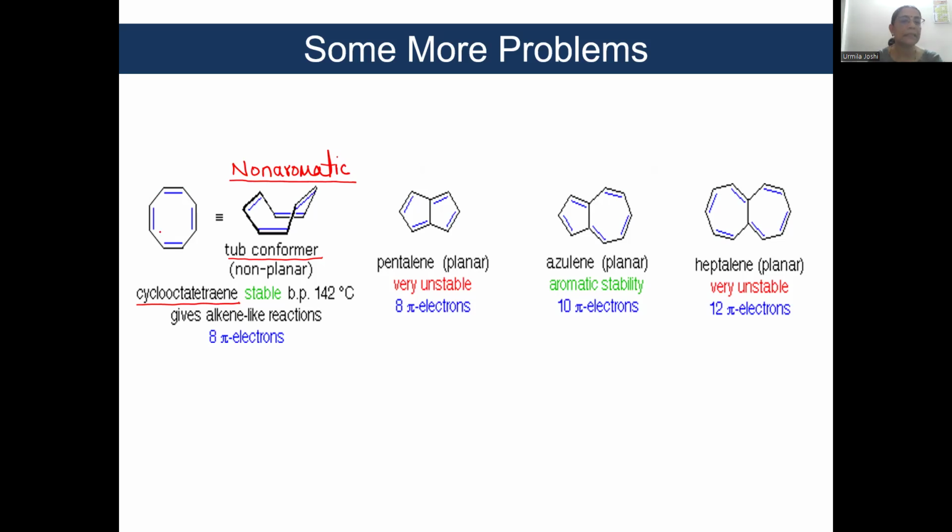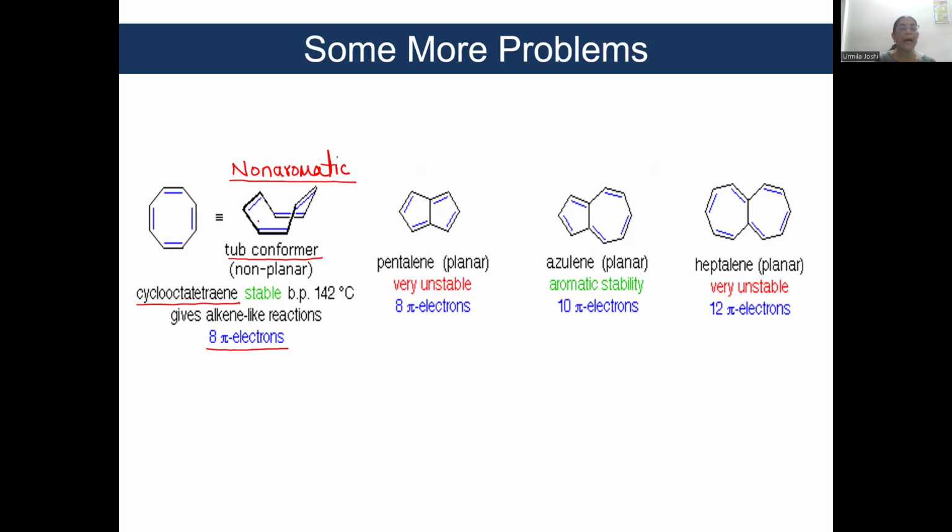Otherwise, since there are 8 pi electrons, you would be tempted to classify it as anti-aromatic, right? N is equal to 2. But this is non-aromatic. And the evidence for this being non-aromatic is given by the fact that it is stable. Anti-aromatic structures are not stable.